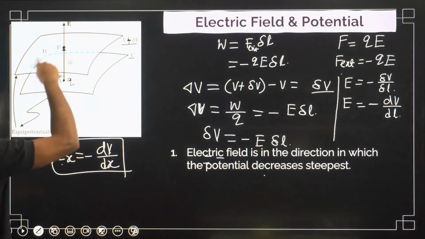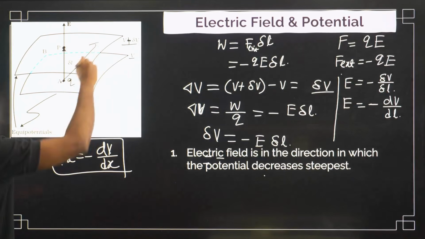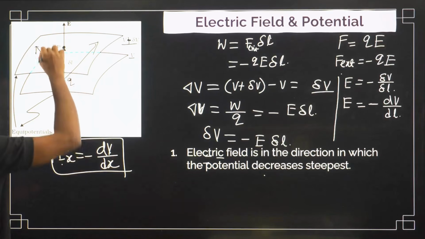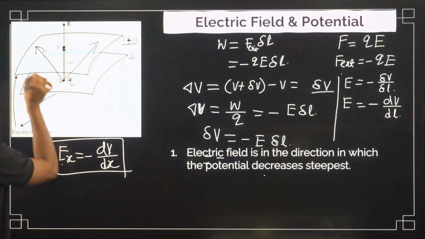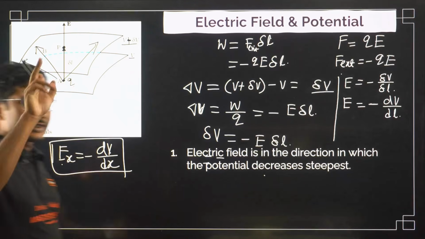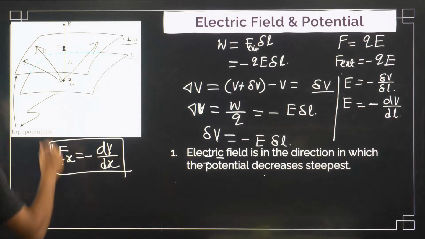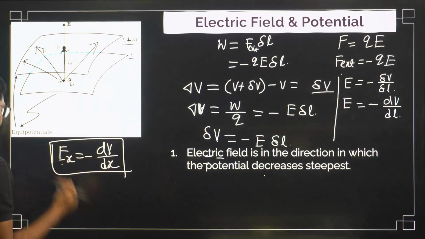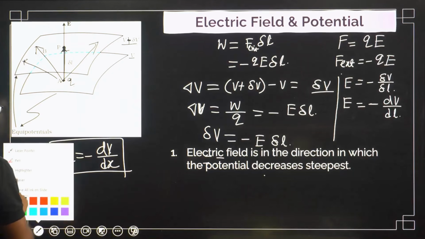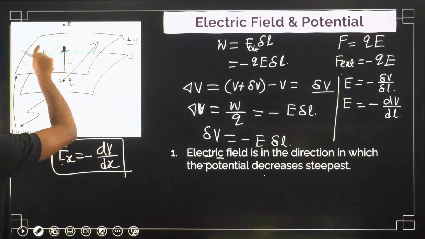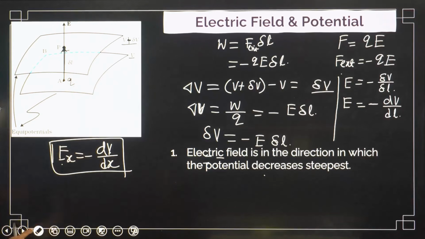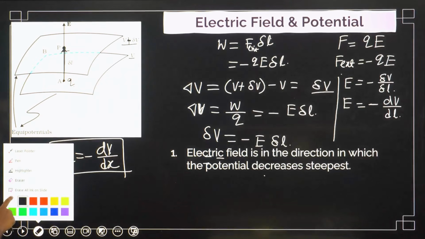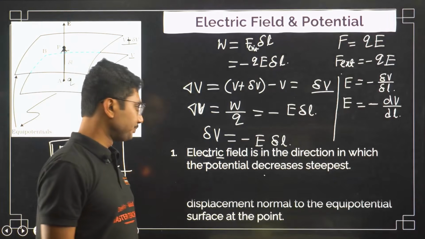Suppose you consider this diagram, electric potential will decrease in this direction as well, in this direction as well, and any other direction as well. In all directions the potential will decrease, but this is the direction where it decreases the most, the fastest, the steepest. So that is why this is the direction of the electric field.